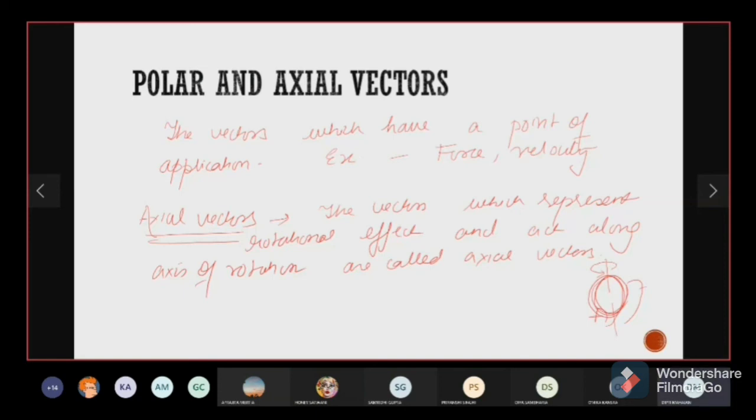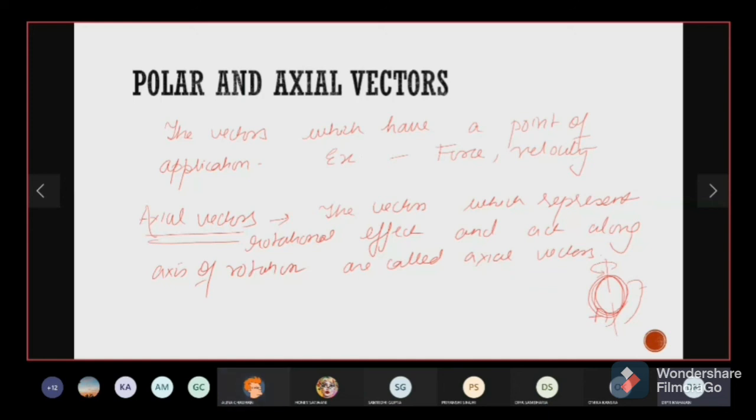Basically, some vectors cannot produce translation, they cannot move the body forward, so they will always act along the axis of motion. Does it mean they are producing centripetal force? No. Angular velocity, yes.